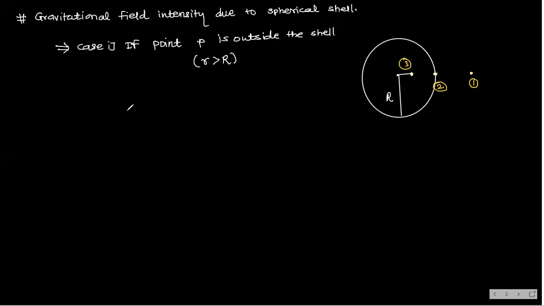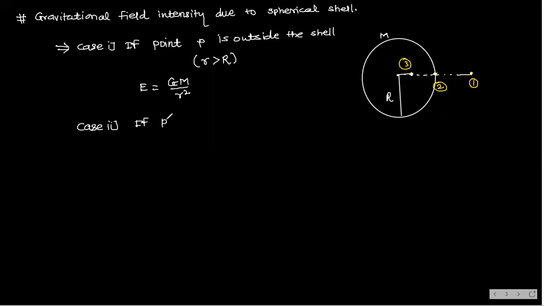If you see this distance, this is R suppose, then this small r is definitely greater than capital R. That's why it is outside the shell. And then in this case, the gravitational field intensity E is equal to Gm by small r square, where m is the mass of this shell.